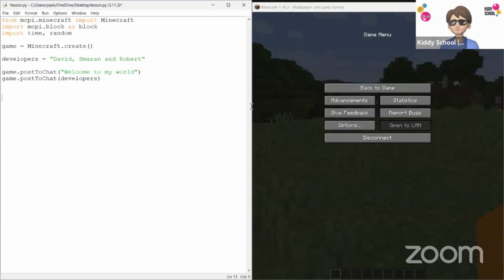So I want to say, let's build a volcano. So I'll say game.post to chat, again, a message to pass. And I will say, let's build a volcano.